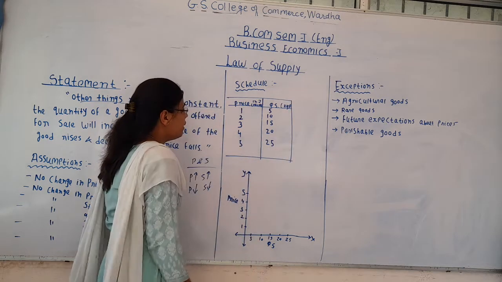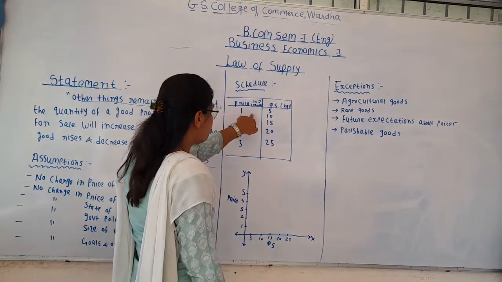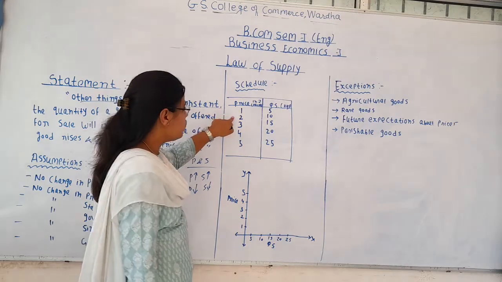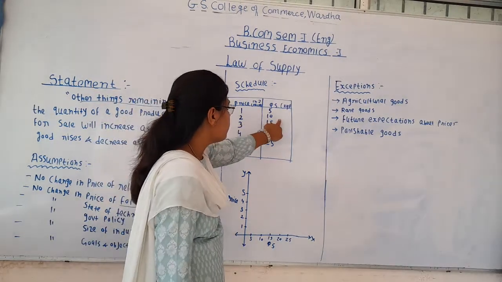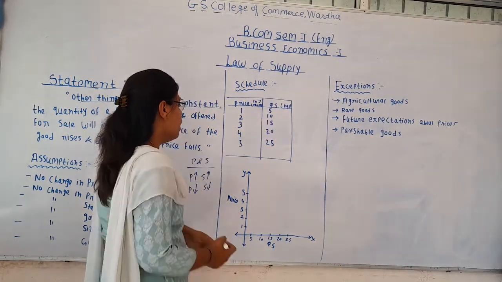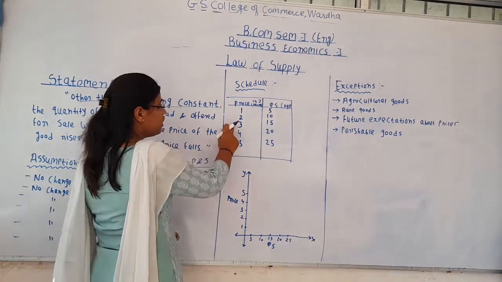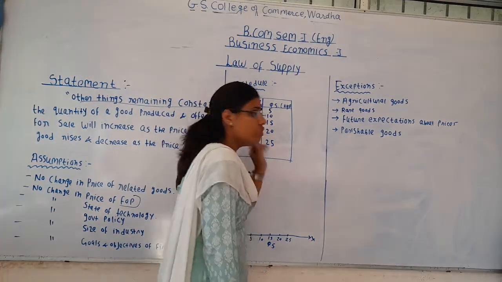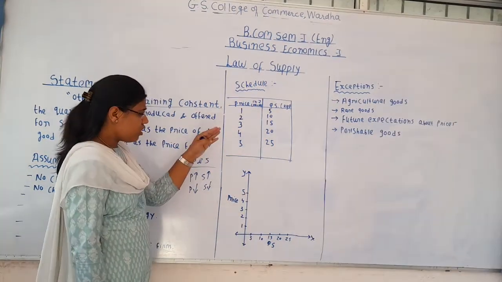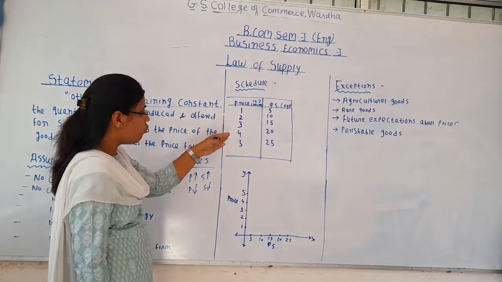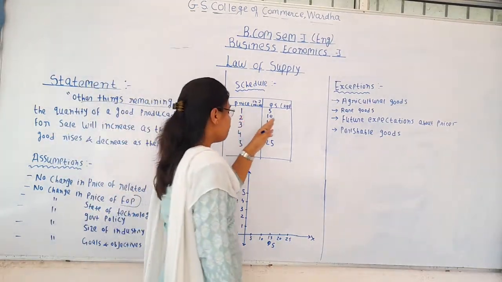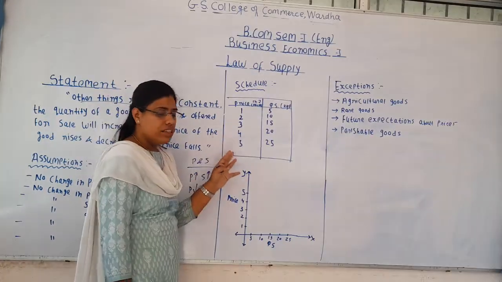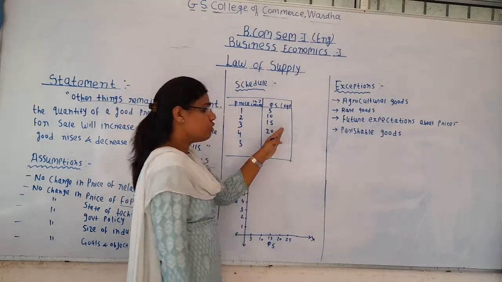Here you can see that when the price of the commodity is 1 rupee, supply is 5 kgs. When the price increases from 1 to 2, supply is also increasing from 5 kgs to 10 kgs. When the price further increases from 2 to 3, supply further increases from 10 kgs to 15 kgs. Then when the price increases from 3 to 4, supply increases from 15 kgs to 20 kgs. And when the price increases from 4 to 5, supply increases from 20 to 25 kgs.